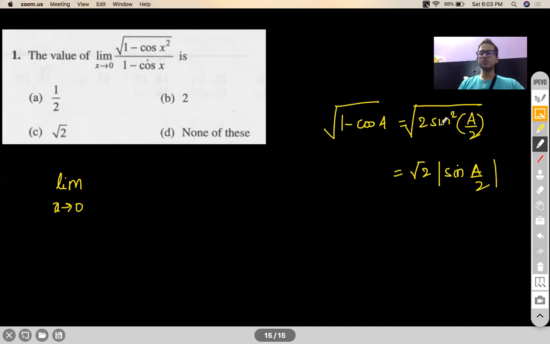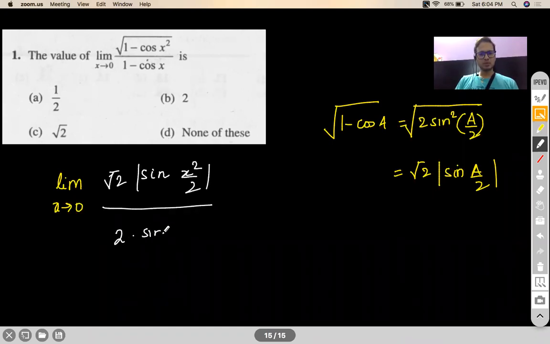Many people do not pay heed to the fact that under root of something square is mod of that something. 90% of people, despite telling them, just write the same thing down. This will cost you the problem sometimes. So here I will write mod root 2 mod of sine x square by 2. The denominator will become 2 sine square x by 2.